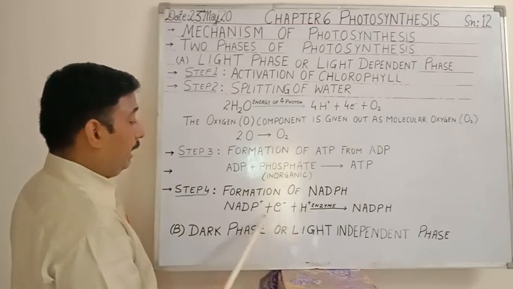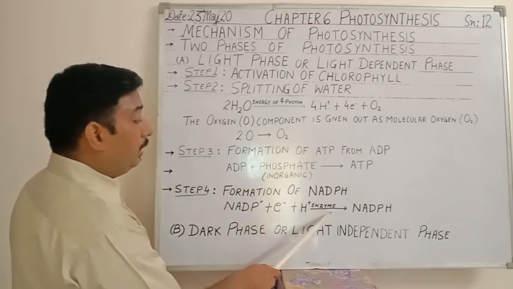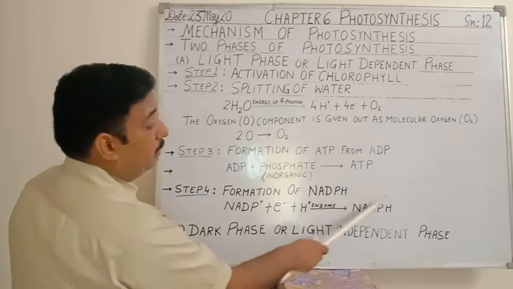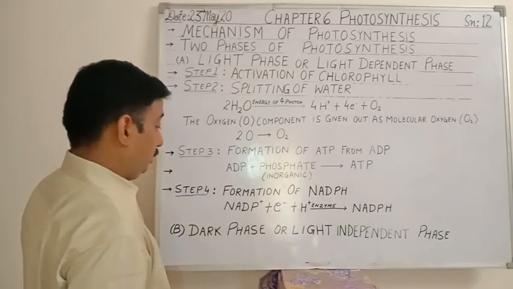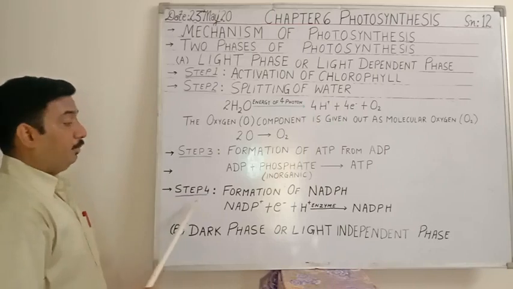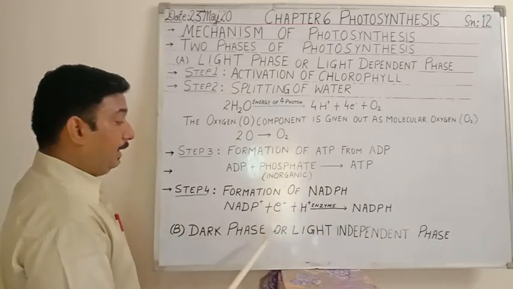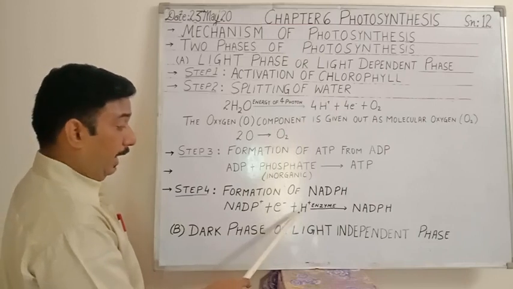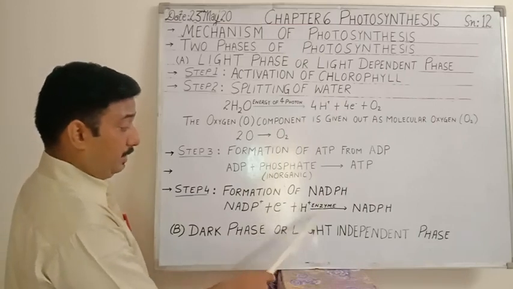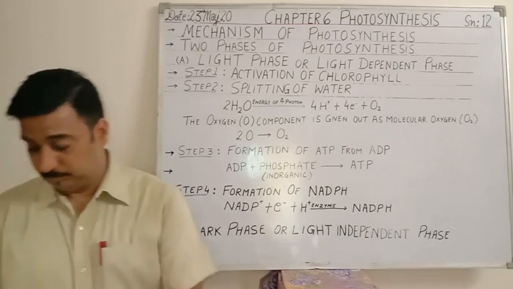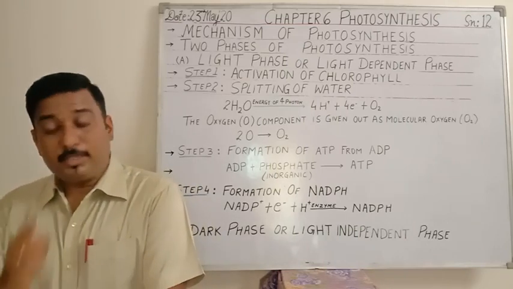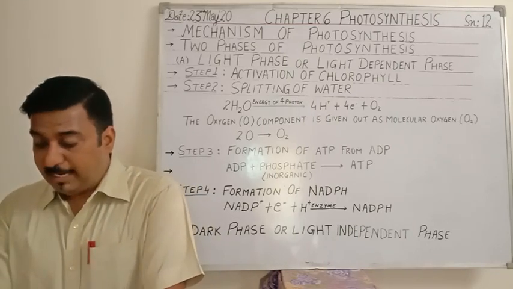The hydrogen ions will attach to it in the presence of enzyme, and it will get converted into NADPH. So in step 4, NADPH will be formed from NADP by the addition of hydrogen ions in the presence of enzyme. So the fourth step is formation of NADPH.